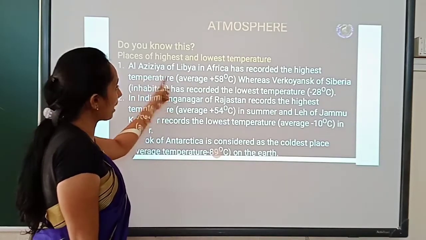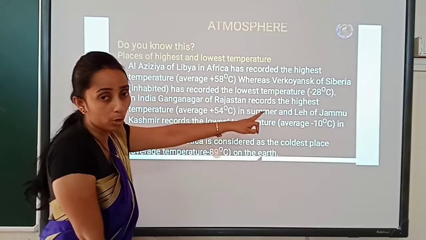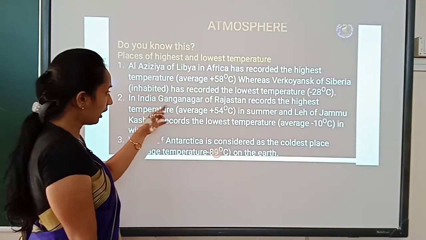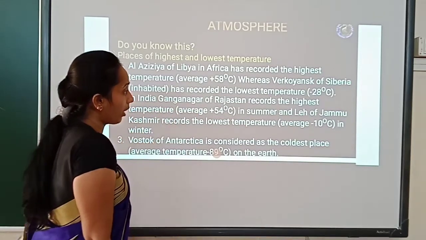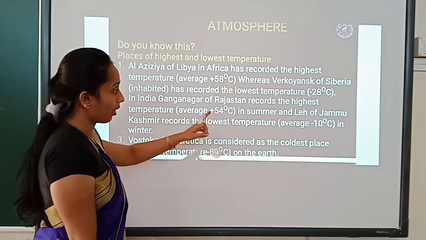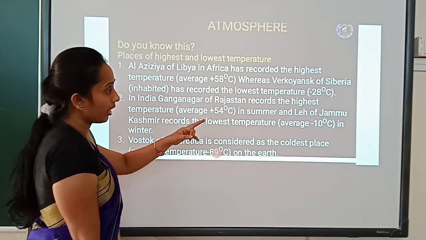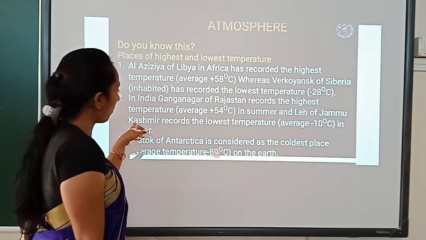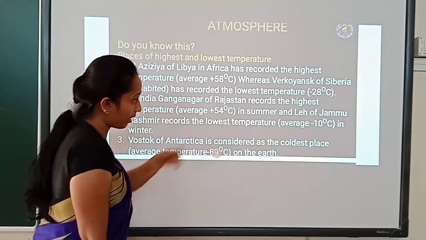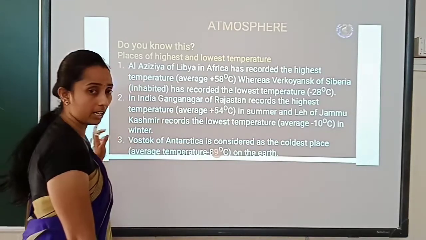Look at the comparison here. Then in India, Ganganagar of Rajasthan recorded the highest temperature, an average of 54. And in winter, Leh of Jammu and Kashmir recorded the lowest temperature, an average of minus 10 degrees.